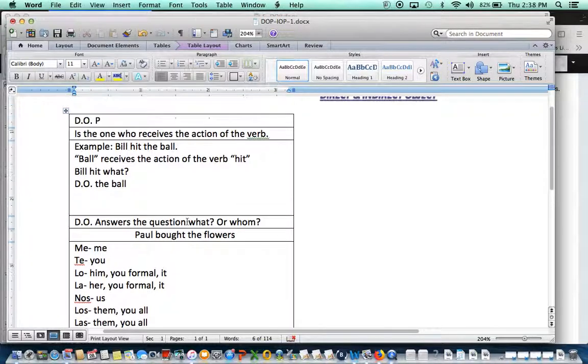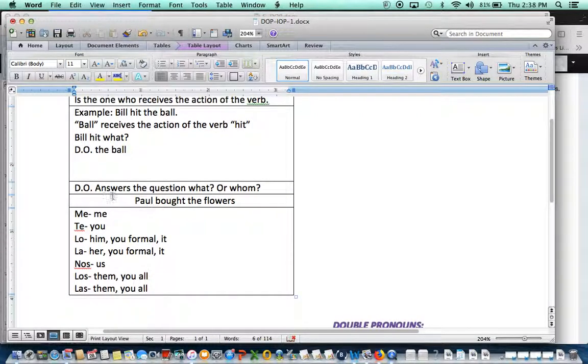So that's exactly what we do in Spanish. The direct object pronouns in Spanish are me, te, lo, la, nos, los, and las. And again, everything has to agree in number and gender. In this case, lo means him, la means her.